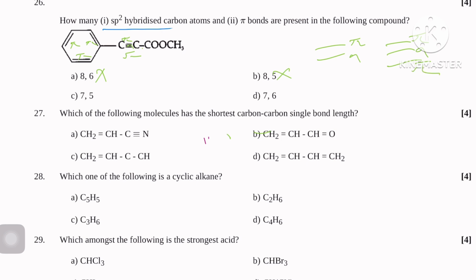So 1, 2, 3, 4, 5. Also here, because this is written like this, pi, sigma, also present. So the total is 6 pi bonds. So this is the correct option, option D.